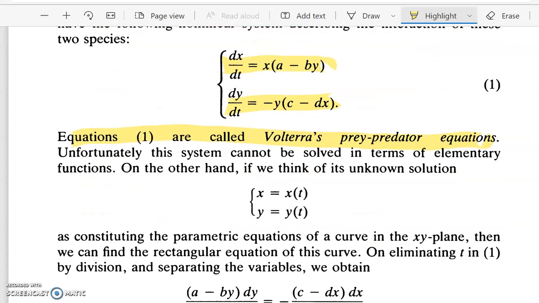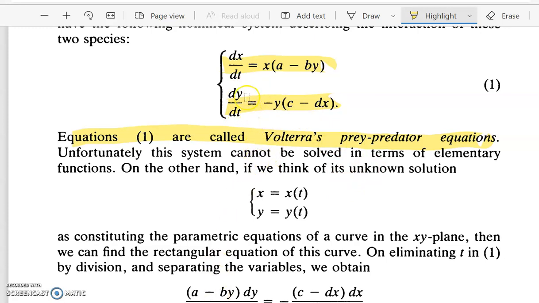Now let us simplify this equation. So we will think of a solution of the form x equal to x of t and y equal to y of t. Now from equation 1, we eliminate t.